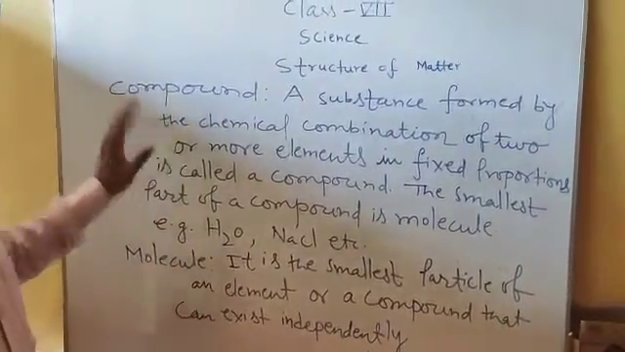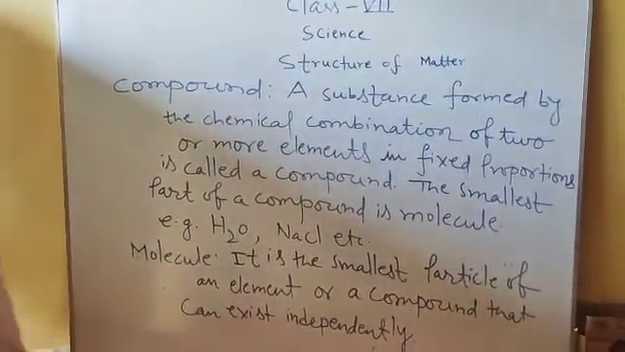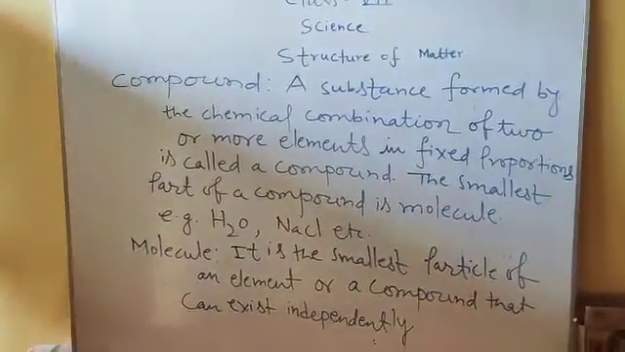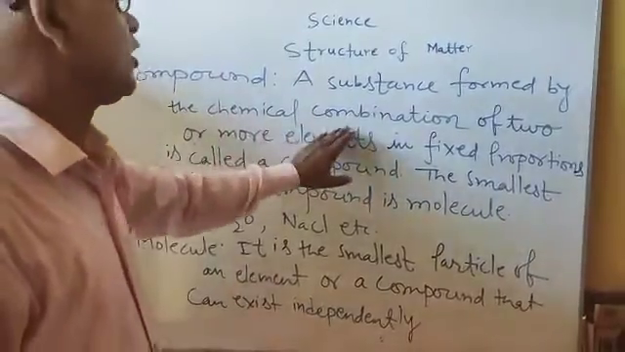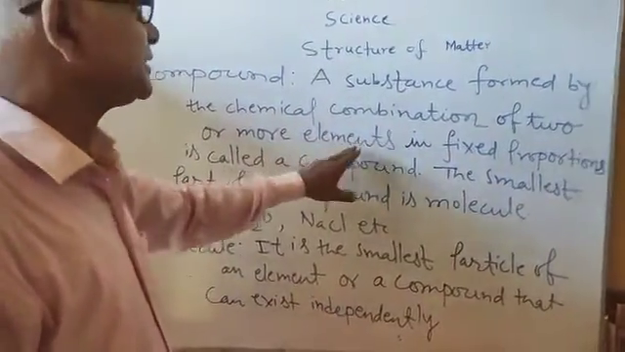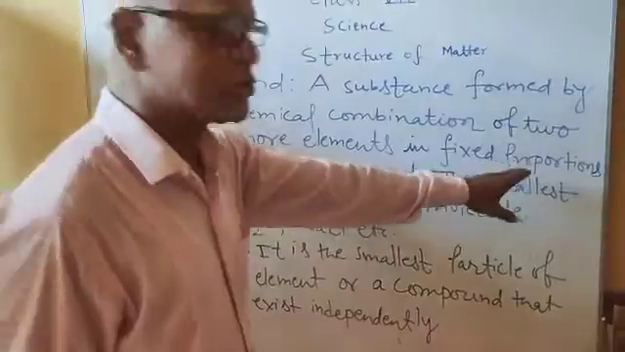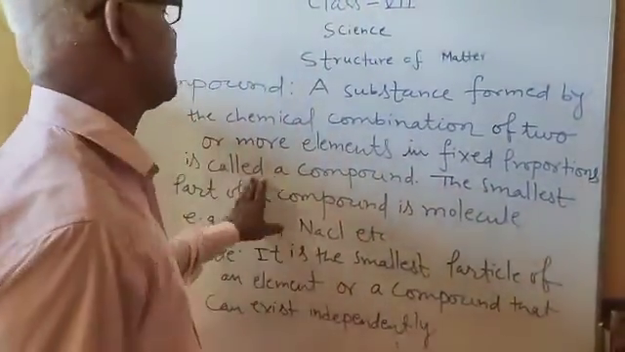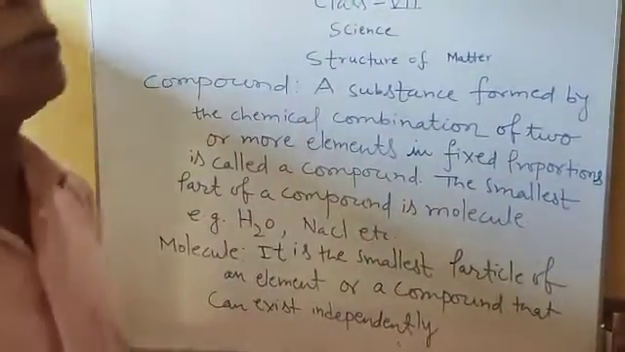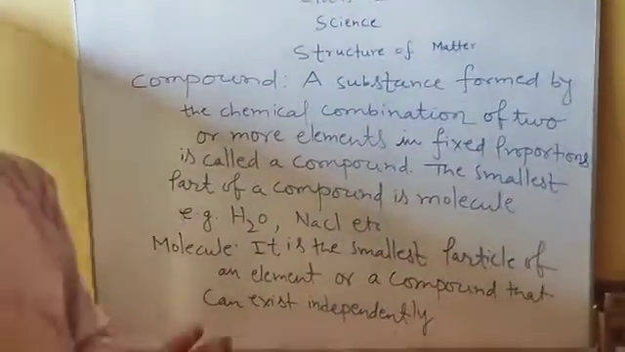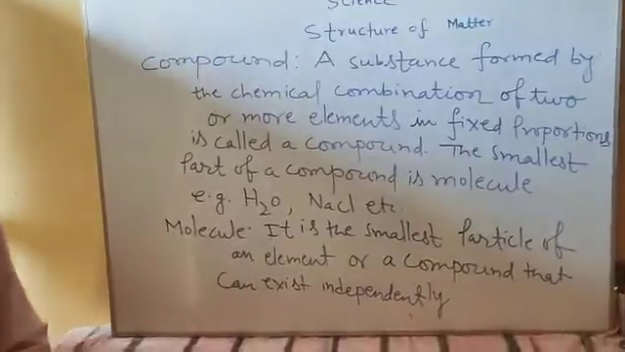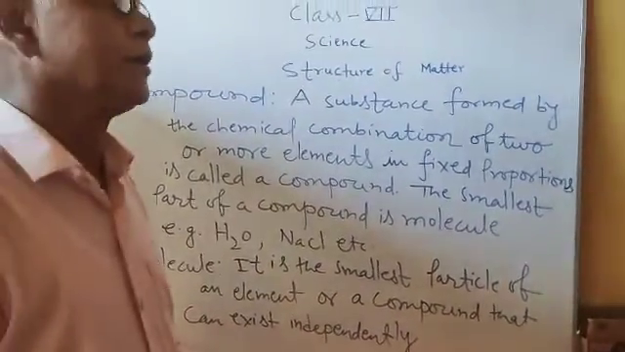Compound. Now I am discussing compound. What is a compound? A substance formed by the chemical combination of two or more elements in fixed proportions is called a compound. When two or more elements combine chemically in a fixed ratio, in a fixed proportion, then it is called a compound.